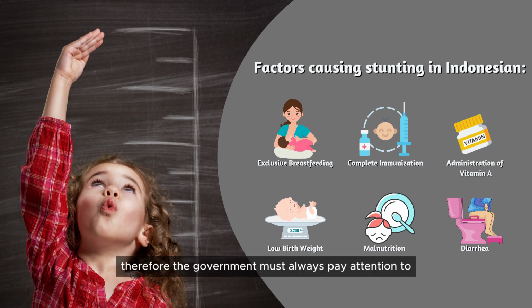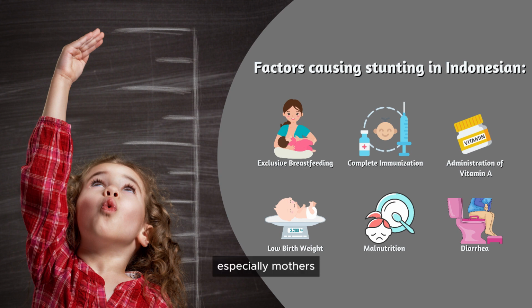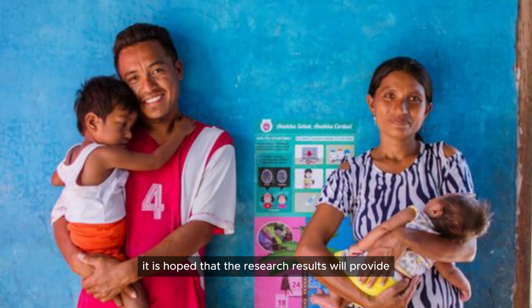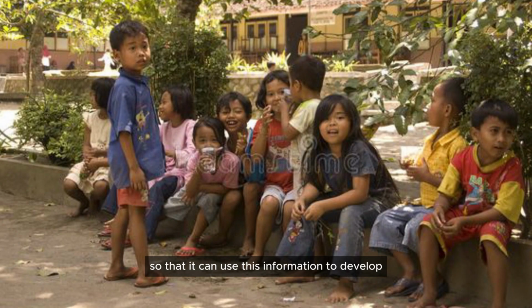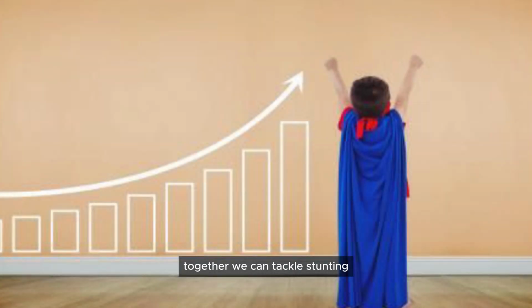Therefore, the government must always pay attention to the community, especially mothers who have children under 5. Using the model that has been obtained will definitely help the government in targeting the acceleration of stunting reduction in Indonesia. It is hoped that the research results will provide innovation and a solution for the government in Indonesia so that it can use this information to develop health policies that are more effective in reducing stunting rates in Indonesia. Together, we can tackle stunting and ensure that every child has the opportunity to grow and develop healthily.